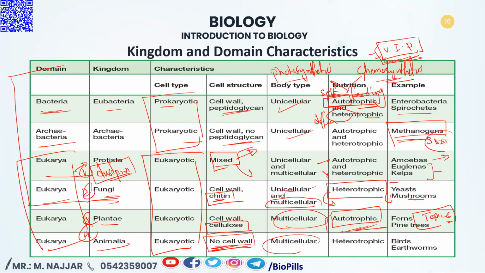Then we have the animal kingdom. Animals are multicellular, made up of more than one cell. They are all heterotroph. They cannot make their own food by themselves, so they obtain their food by consuming other organisms. The kingdom is extremely gigantic and very huge. We're going to talk about invertebrates, in which we will cover 9 examples. Then we're going to talk about the vertebrates. For vertebrates, we have 7 examples.